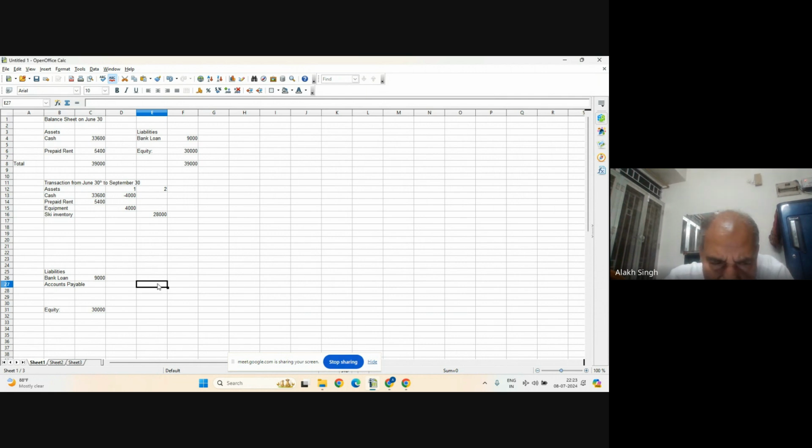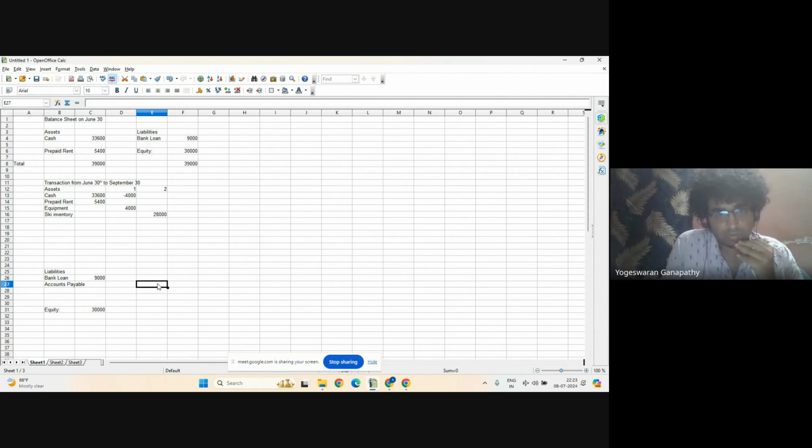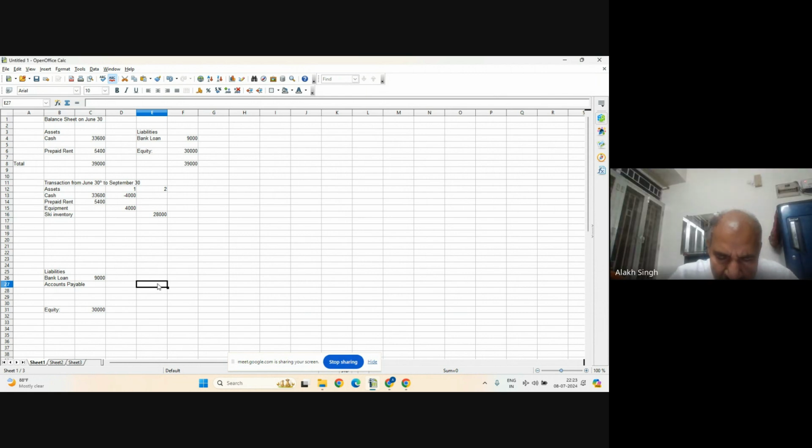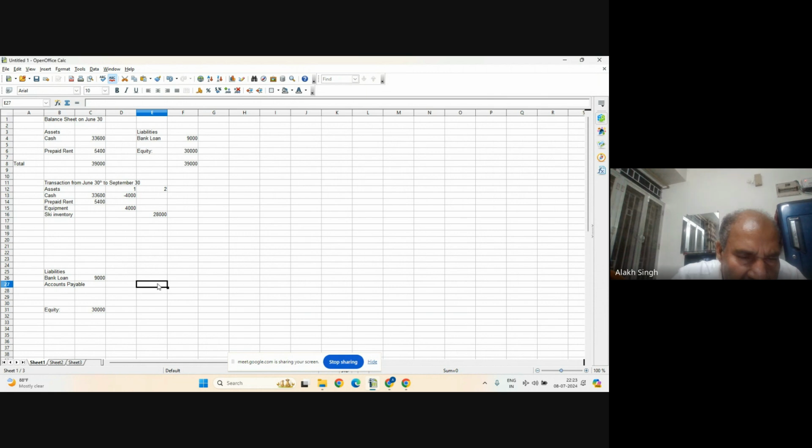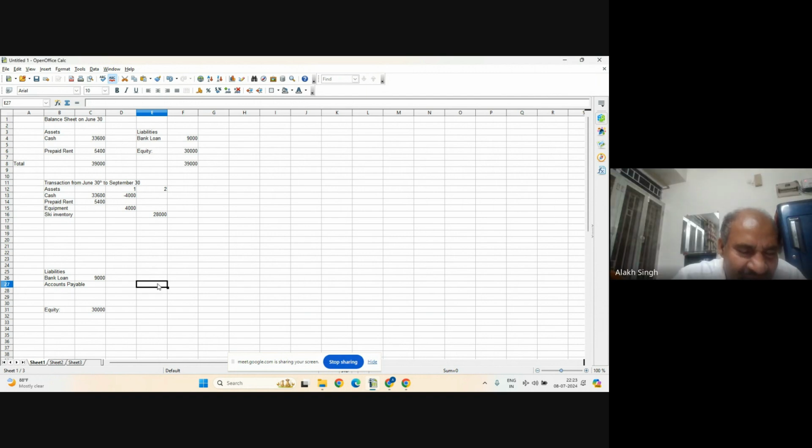Yogesh, should it be plus or minus? Minus. Rick, should it be plus or minus? Minus. And Shashwat? The liability will increase, no? 28,000 will increase in liabilities. Very good. So it will be plus.